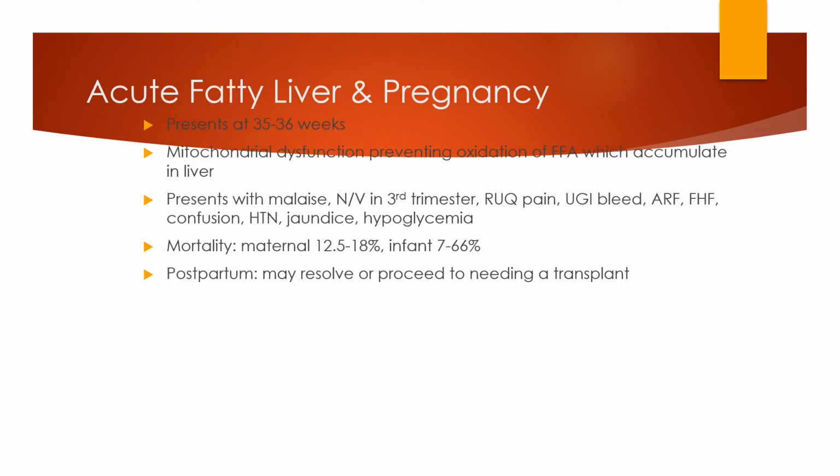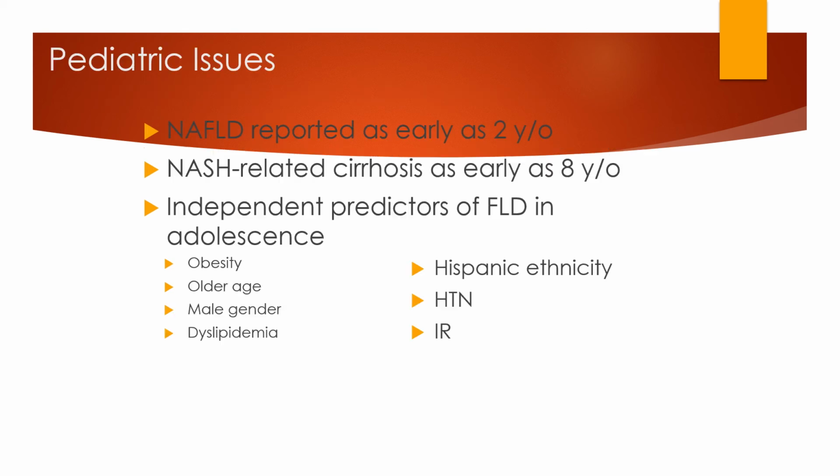Acute fatty liver in pregnancy presents at 35 to 36 weeks of pregnancy, with mitochondrial dysfunction preventing the oxidation of FFA, which accumulate in the liver. Patients present with malaise, nausea and vomiting in the third trimester, right upper quadrant pain, upper GI bleeding, ARF, FHF, confusion, hypertension, jaundice, hypoglycemia. Mortality is 12.5 to 18% for infants and 7 to 66% postpartum. It may resolve or proceed to needing a transplant.